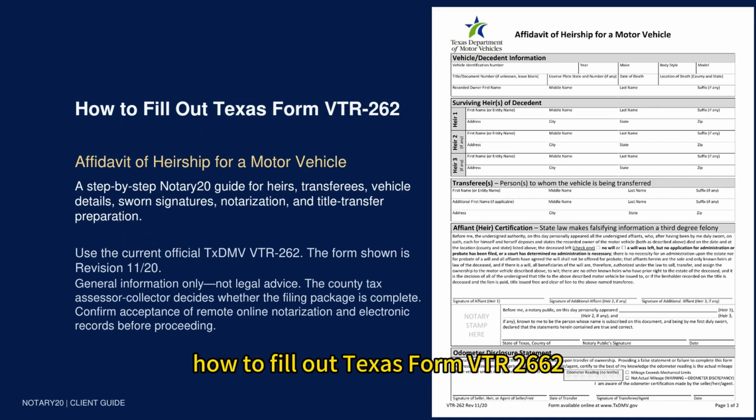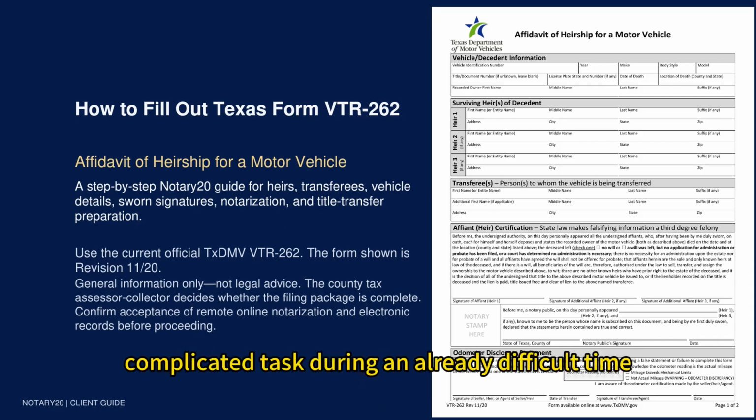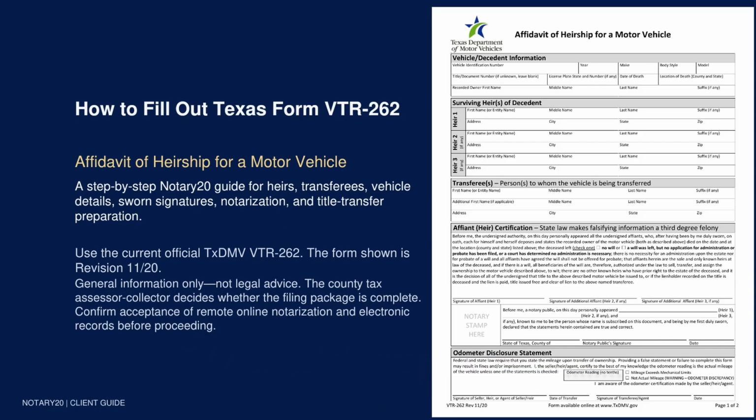How to fill out Texas Form VTR-262, Affidavit of Heirship for a motor vehicle. When a vehicle owner dies, transferring the title can feel like one more complicated task during an already difficult time. A small error, such as one wrong VIN digit, a missing heir, or a signature completed too early, can cause a county tax office to return the paperwork and delay the transfer.